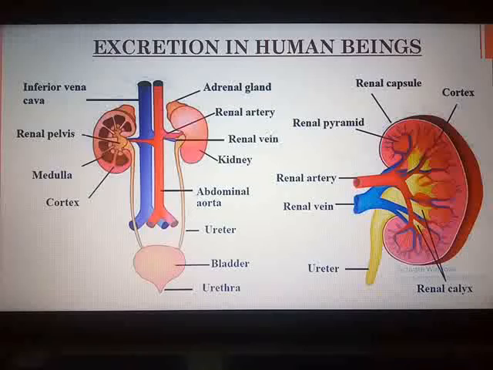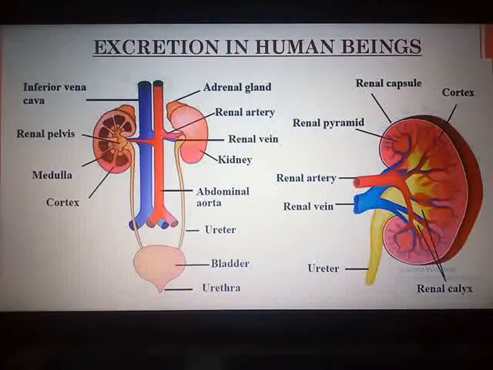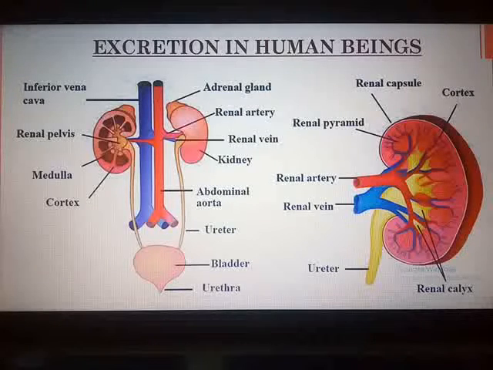The urinary bladder is muscular. It is made up of muscles and it is under the control of the nerves. Hence, we are able to keep a control on urination. Sometimes you see that the bladder is very full and you get the urge to urinate. You feel that you have to urinate very quickly. So it depends upon the amount of urine which is accumulated in the bladder.